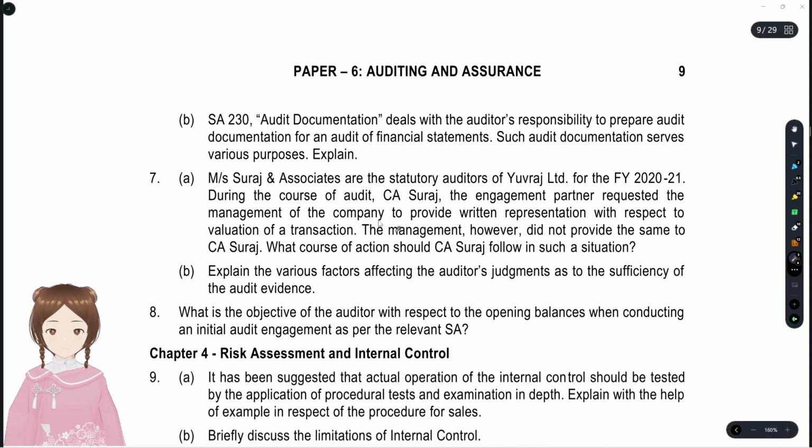Now, what they are saying is that the management did not provide written representations. What does the auditor have to do now? We have to discuss with the management why, and what the reasons are for not providing it. If the reasons are reasonable, he has to perform alternate audit procedures. If not reasonable, he has to check the integrity of management and the reliability of all previous written representations. If you find that there is a serious matter, you have to discuss with TCWG, and if he is still not satisfied, he has to withdraw from the audit engagement.